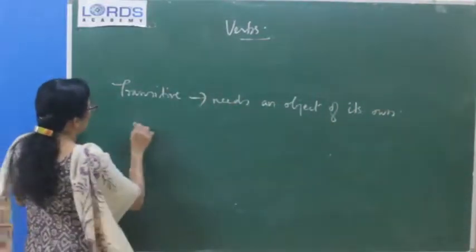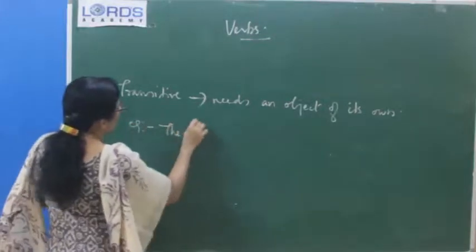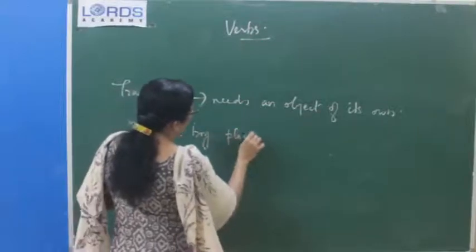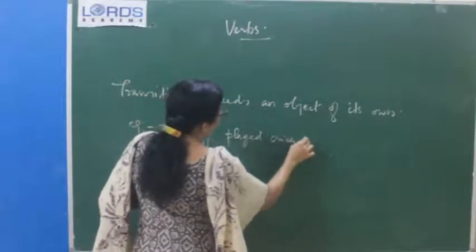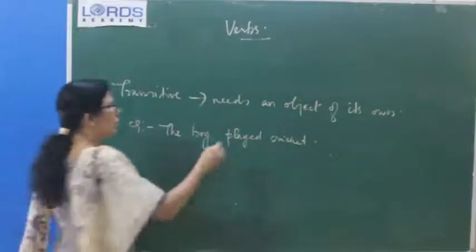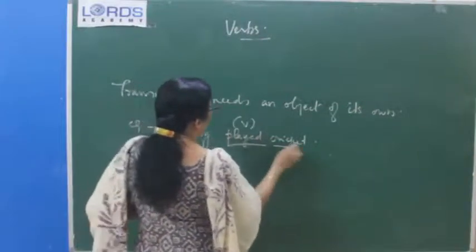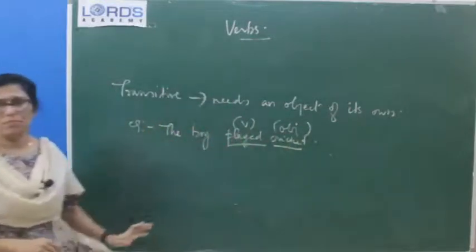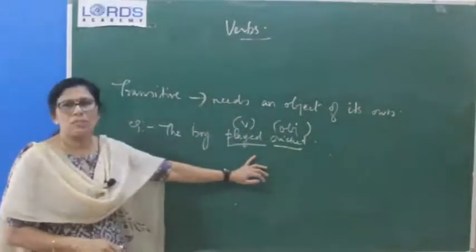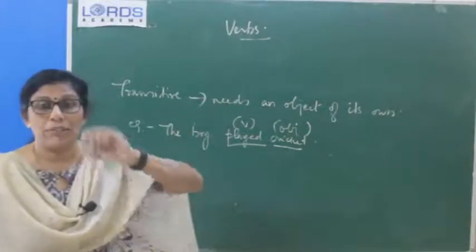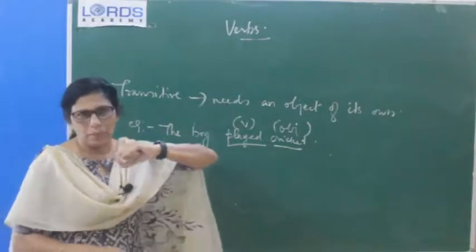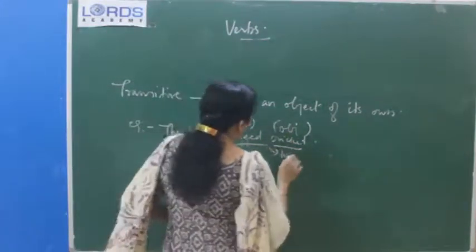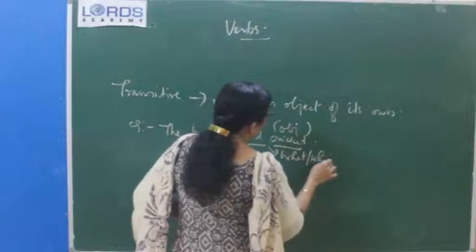For example, "The boy played cricket." In this you know that played is a verb, and cricket is the object of the verb. The verb has its own object. When a verb has its own object, we can call that verb a transitive verb. So soon after the verb, you have to ask two questions which I have told you in the beginning: what or whom.